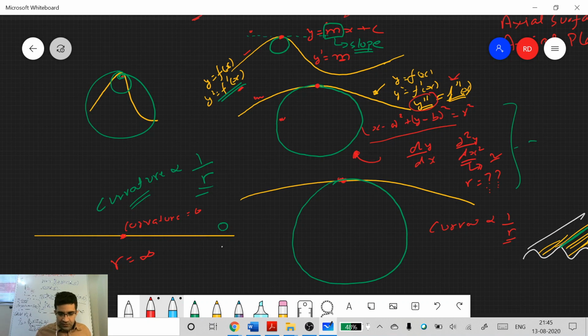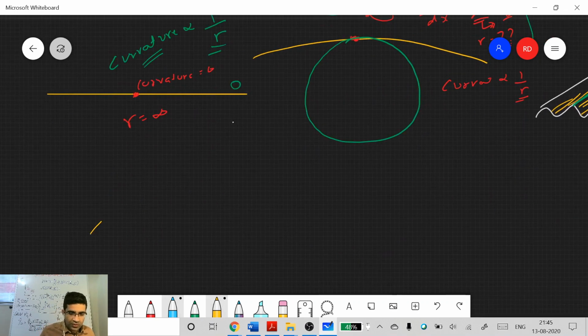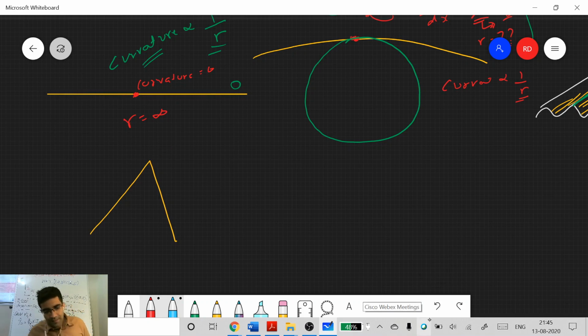Understood? Now let me give you another example. What about this point? What will be the radius of the circle that you can inscribe at this particular point? Yeah, I get your point. You cannot actually draw a tangent at this particular point, because there is no derivative. This sort of function is not differentiable at this particular point. But let's not go into mathematics; just try to understand intuitively what is the radius of the circle that you can inscribe here.